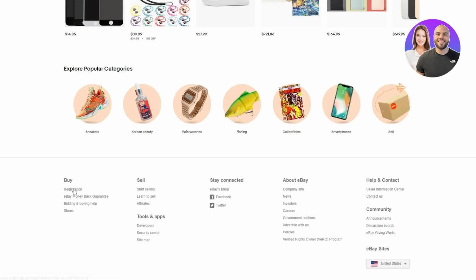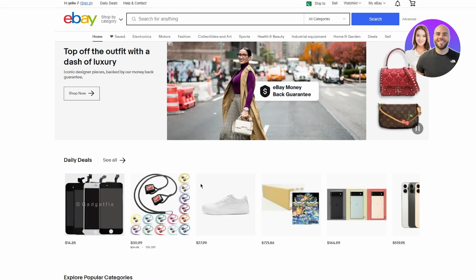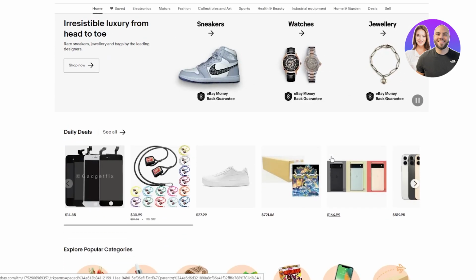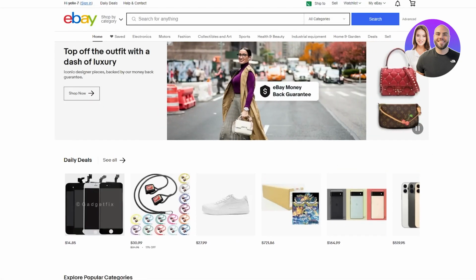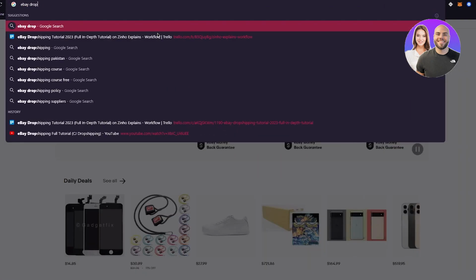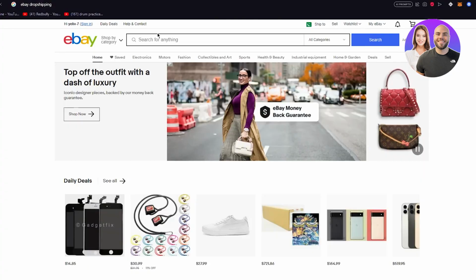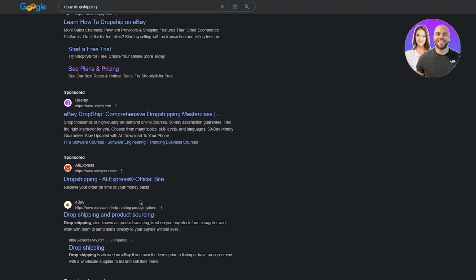So now that we've covered all of that, we are going to set you up with an eBay business account. So what you need to do is just go over to Google and type in eBay and then go over to the homepage, because it's going to depend on the country that you are in. As you can see, I am already on eBay, but I'm going to walk you through as well. I'm also going to show you the dropshipping page just for reference, whatever I just told you.